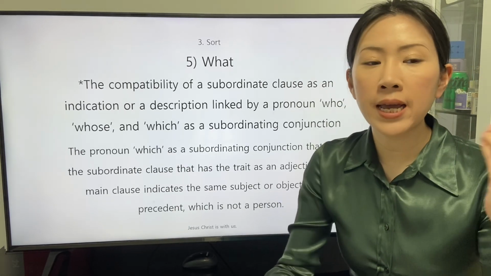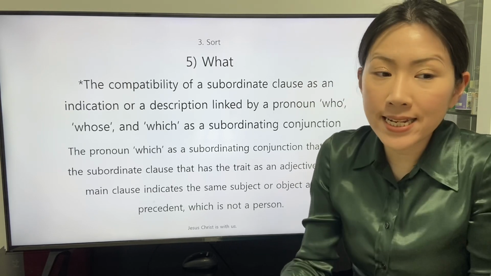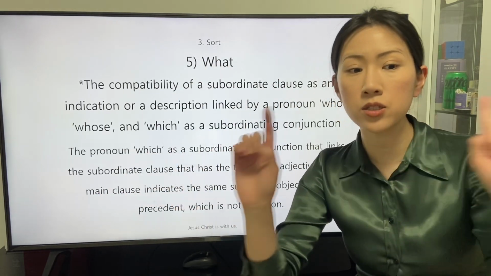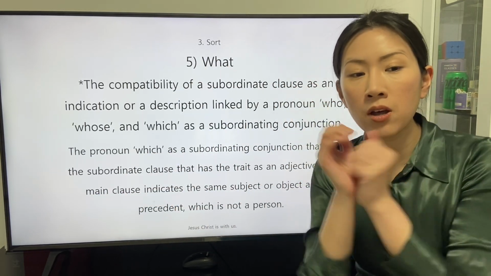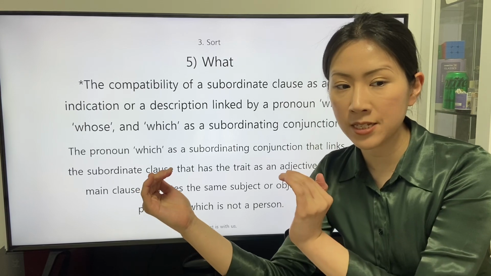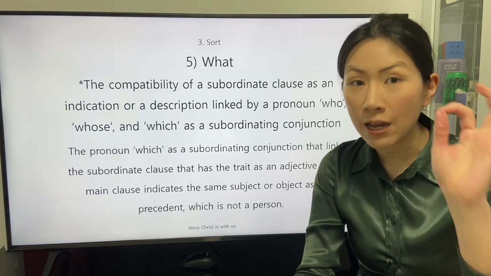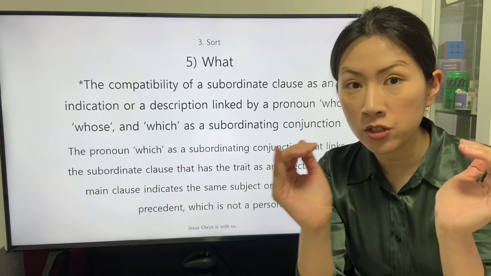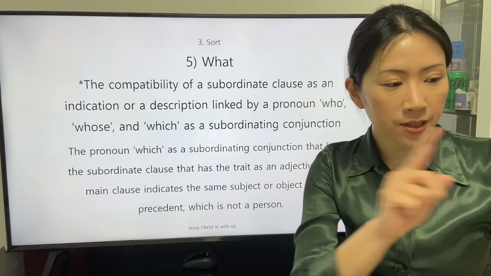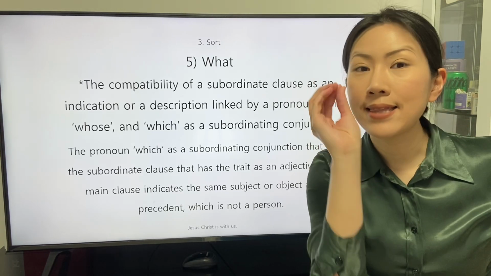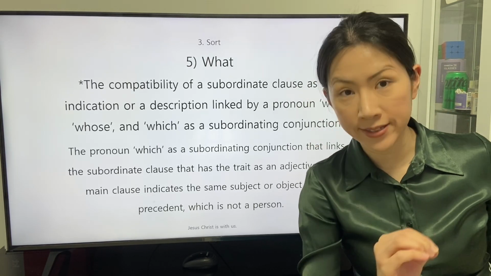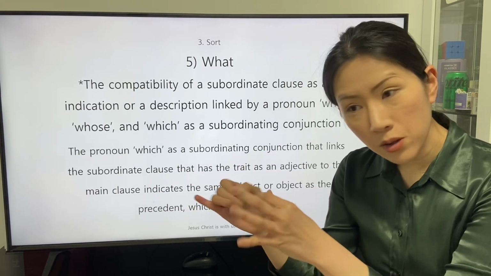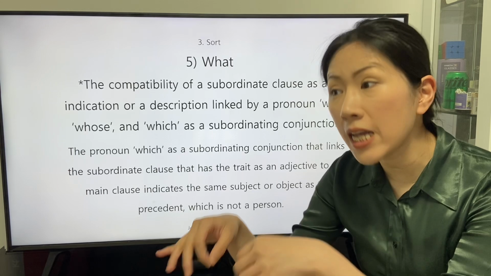The pronoun which as a subordinating conjunction that links the subordinate clause that has a trait as an adjective to the main clause indicates the same subject or object as the precedent, which is not a person. The subordinating conjunction which to link the subordinate clause that has the trait as an adjective indicates a subject or an object that is not a person.